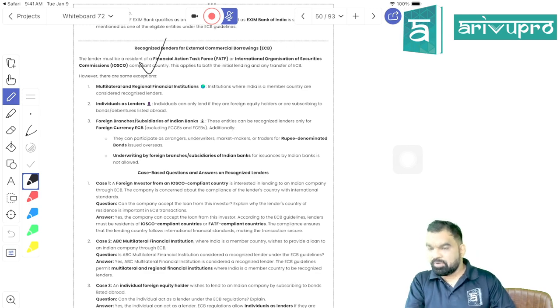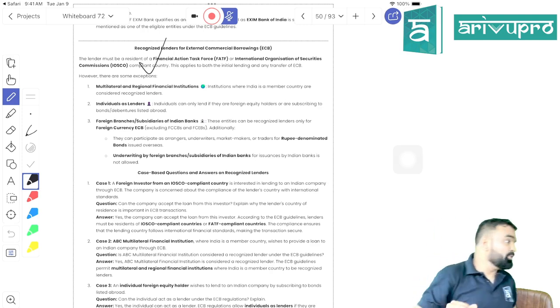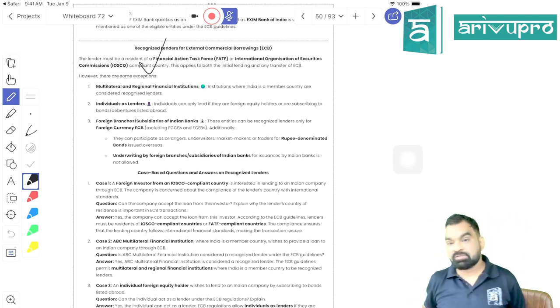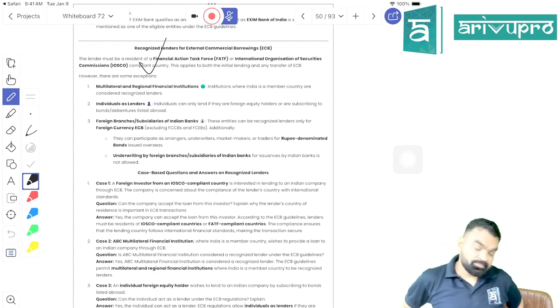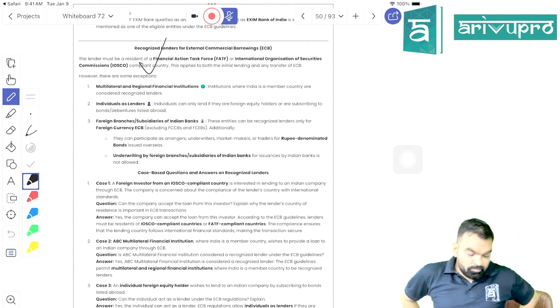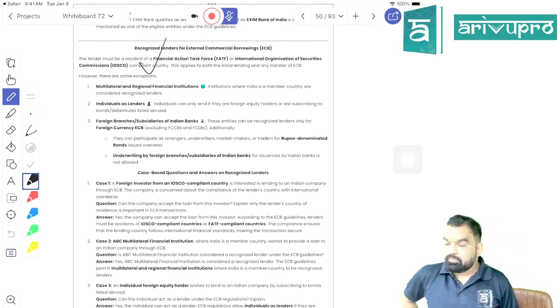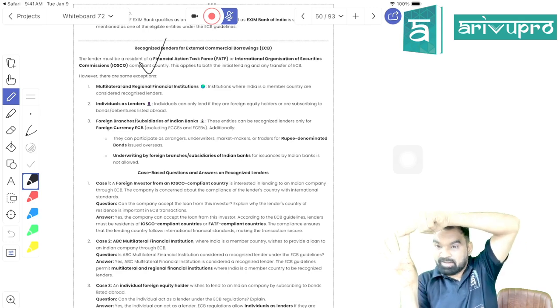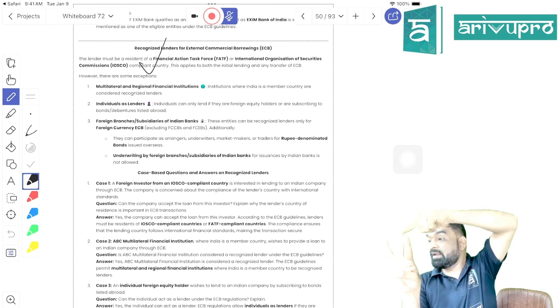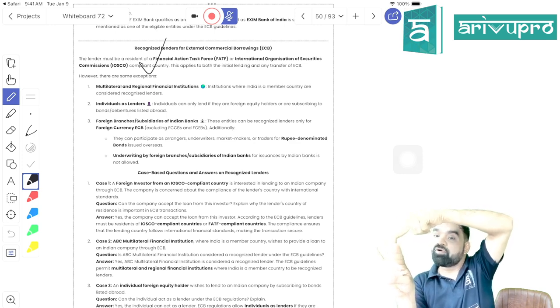Now my second question is, what do you mean by general corporate purpose? There are four purposes for which you can take a loan. You can take a loan if you are a manufacturing company and are looking for a loan for manufacturing. Second, if you are looking for a loan for general corporate purpose.